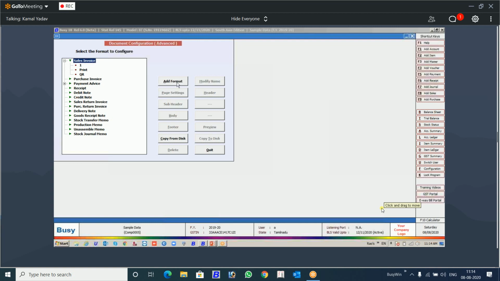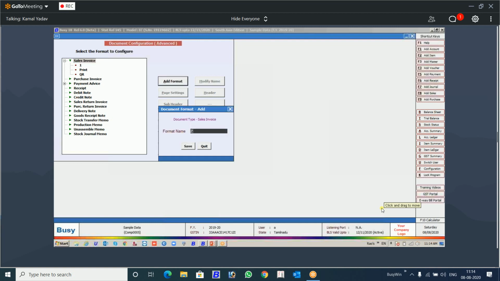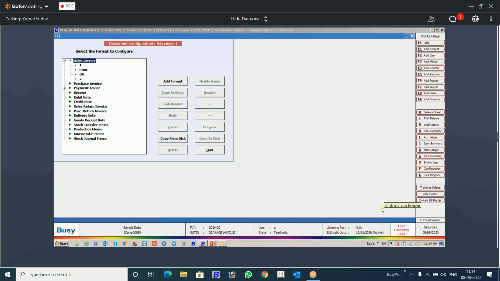Now I am going to create another invoice, 2. 2 will be my main invoice that I will be using for printing purpose.